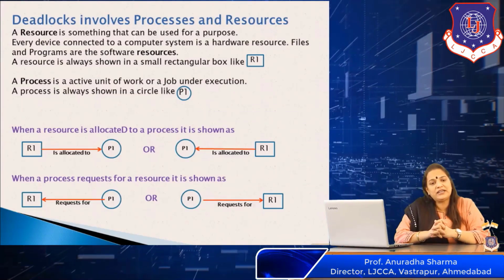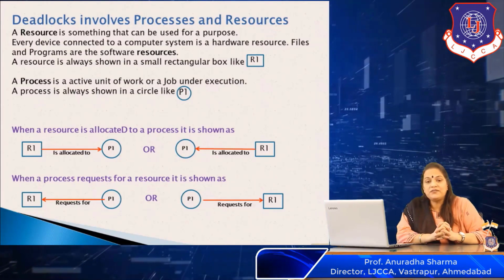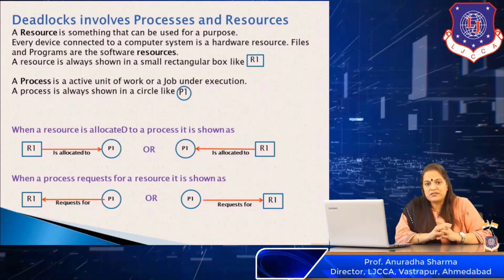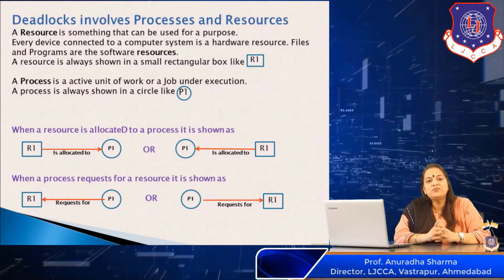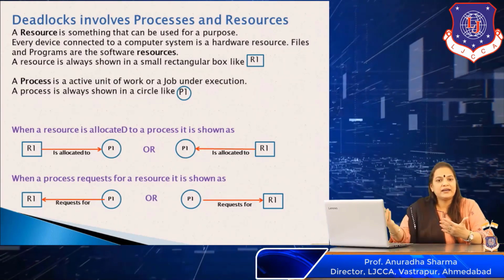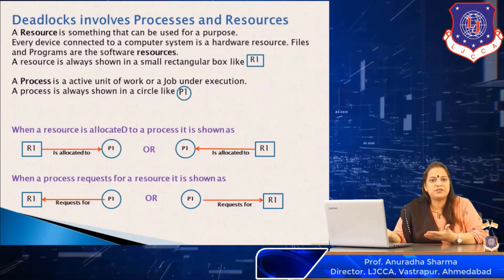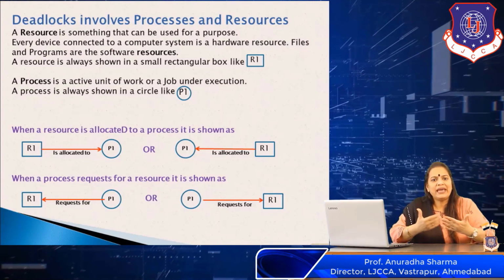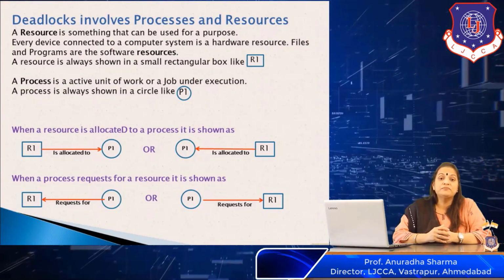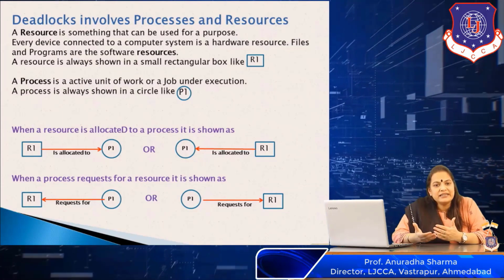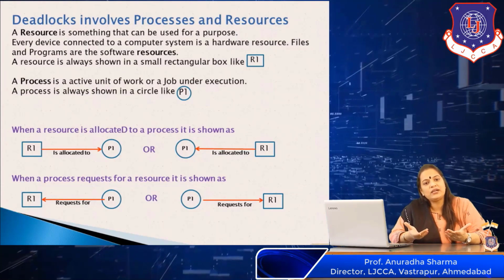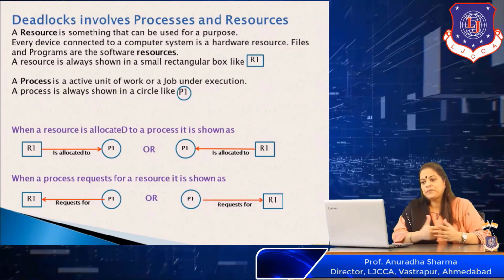Now, when we talk about deadlocks, it involves resources and processes. Now, what is a resource? A resource is something that can be used for a purpose. Like, for example, if I consider in this room, the air conditioner is a resource, my laptop is a resource, the table is a resource. So anything which can be used for a purpose is a resource. In a computer system, every device connected to a computer is a hardware resource. Files and programs are all considered to be software resources.